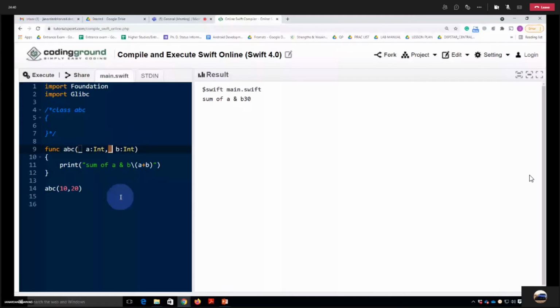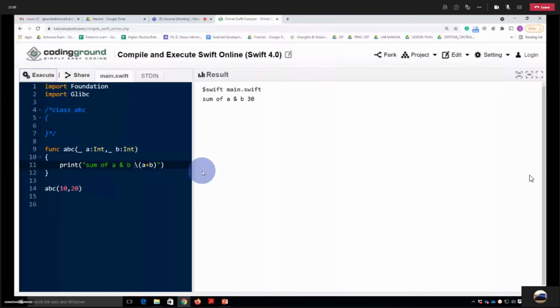ठीक है, तो अगर आपको वो लेबल इग्नोर करना है, we don't want to pass, at that time you can write this underscore, and if I execute it you can see the result. So if you want to ignore something, you can ignore. Fine. So this is how you can, and let me show you with one example with return type as well.